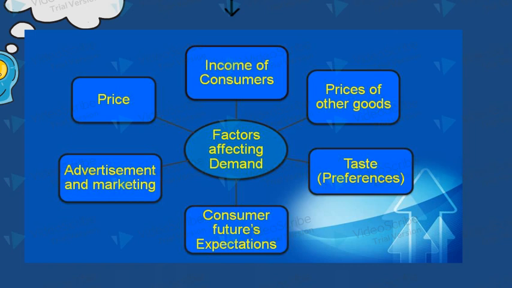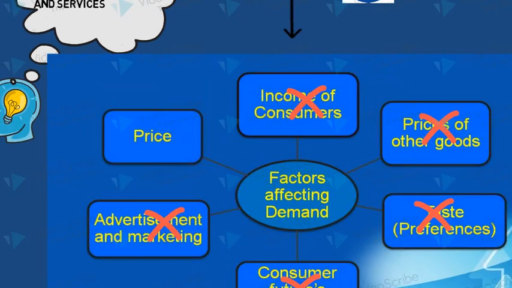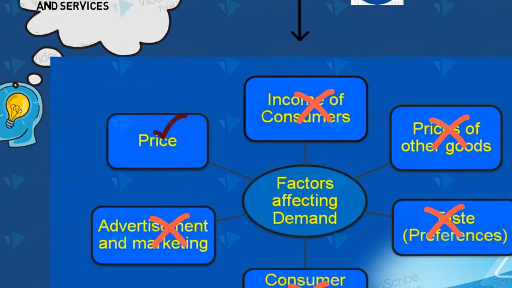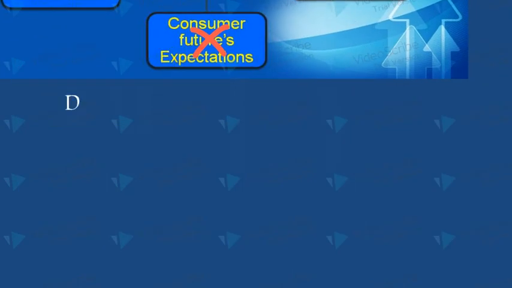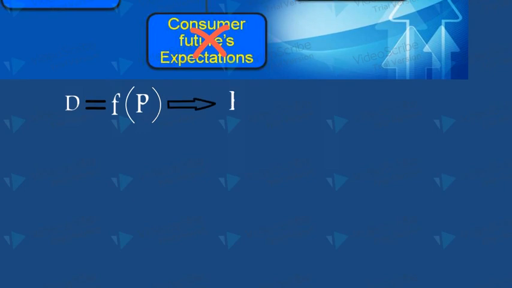Now suppose that there is no change in these factors like income, prices of other goods, consumers' taste or preferences, future expected prices, advertisement and marketing, and only the price of a particular good is changing. Then our demand is a function of price only. That is, if price increases, people's purchasing power decreases and their demand decreases. And as price decreases, people's purchasing power increases and hence their demand increases.